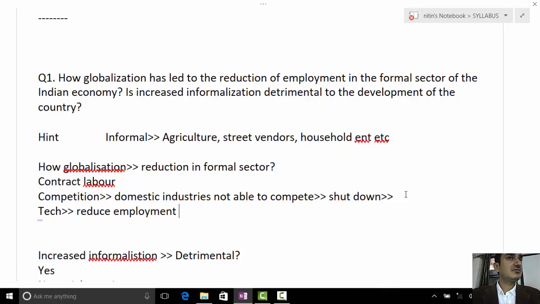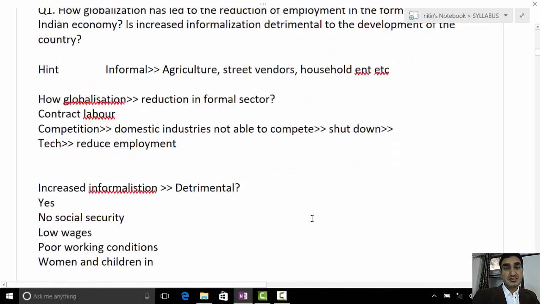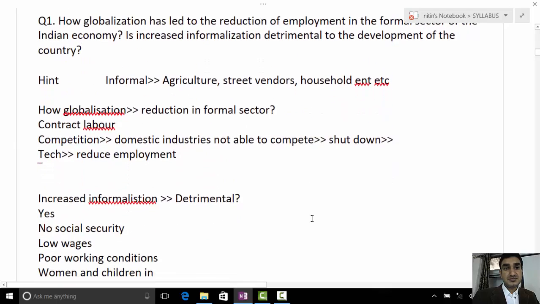You don't pay gratuity, pension, bonus. Street vendors, rickshaw pullers, all these are informal sector. Now we address the next part of the question. To balance the question, you can also say that globalization has also resulted in a huge number of formal sector jobs as well, right? But these are the reasons why there has been a reduction in formal sector employment.